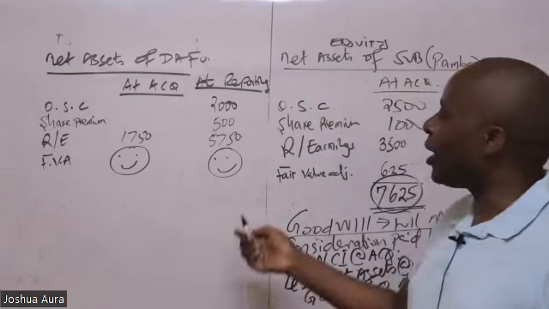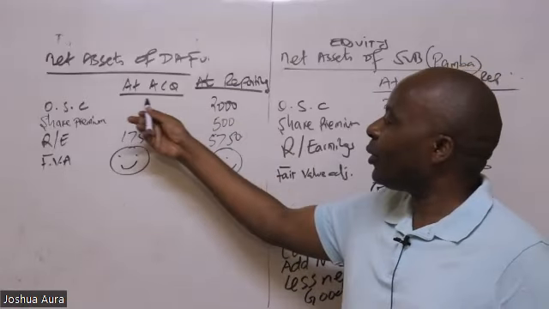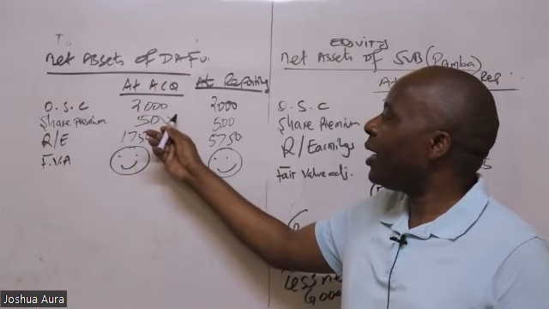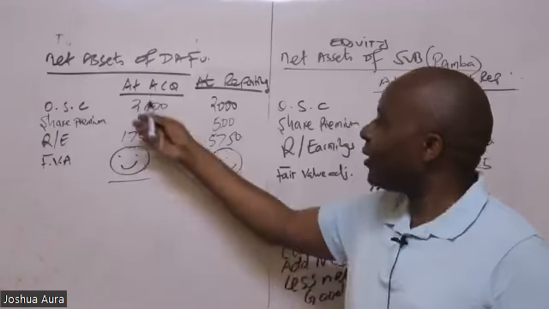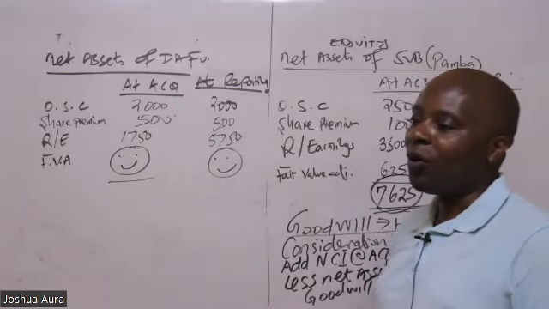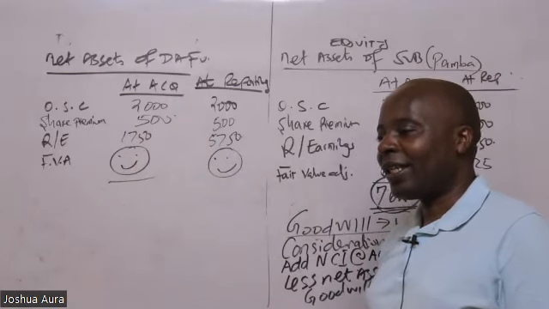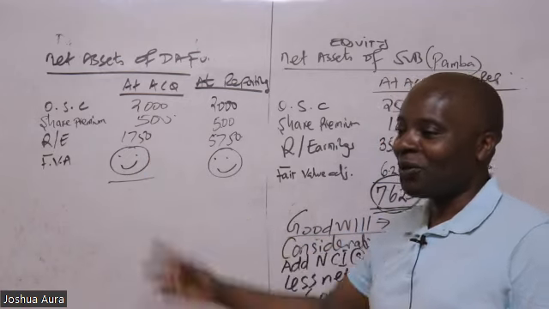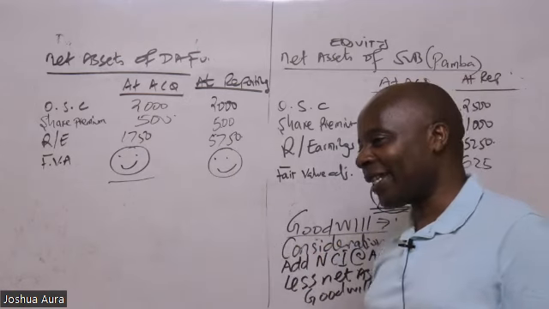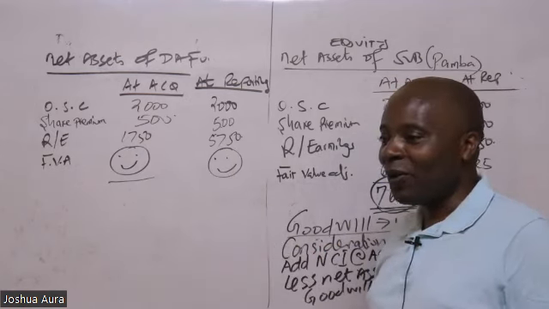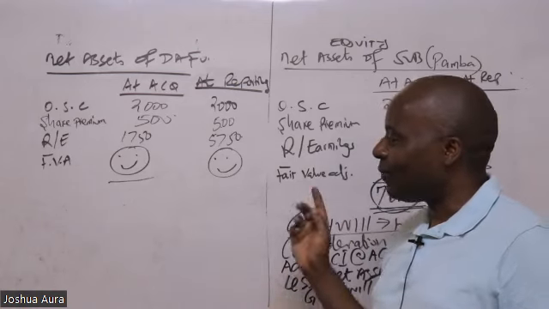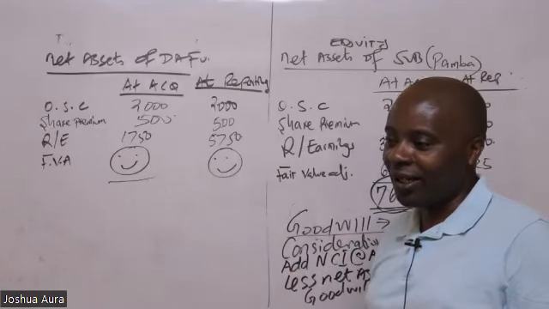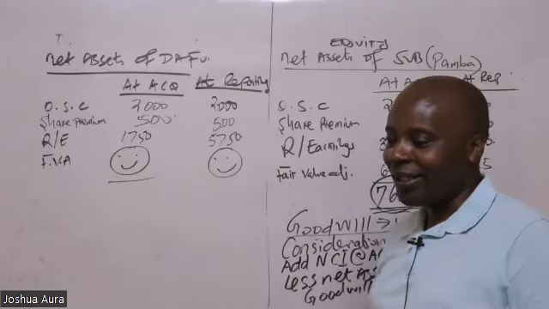Right. And then my work now will be to transfer. I know ordinary share capital doesn't change, 2000. I know share premium doesn't change, 500. So please come and give us the total net assets at acquisition. But please remember, don't do this for the examiner. This is just for our class here. For your revision, I would draw it, because basically I'm trying to mean that the fair value adjustment is 0.